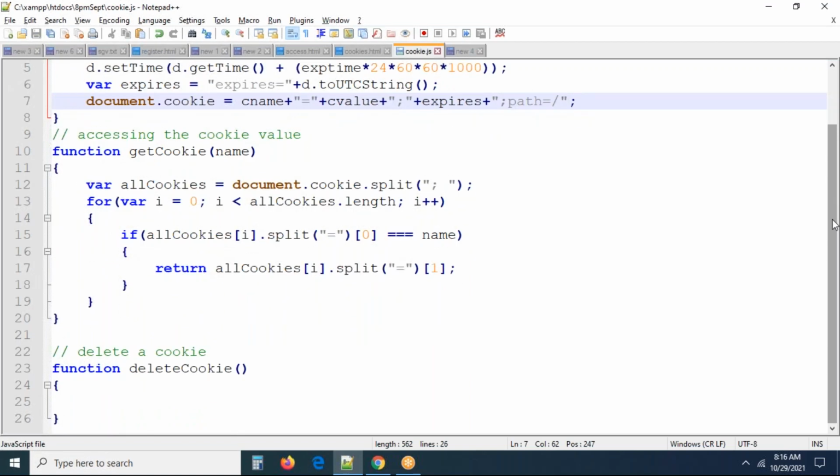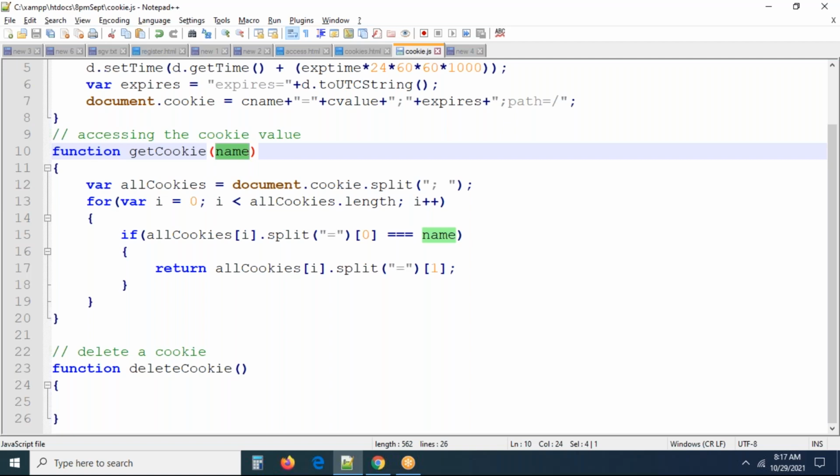Now get cookie, we saw already yesterday. We are able to again access all the cookies. We have to use the same property. We know there may be so many cookies besides your cookie. The cookies may be your cookies and some other cookies also. We don't want other cookies. We want to find our cookies only, right? That's why we're splitting and identifying the cookies which we created. Okay, this is all done. The function is done for accessing the cookie.